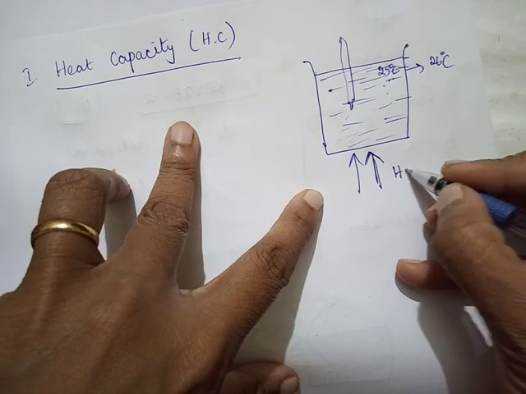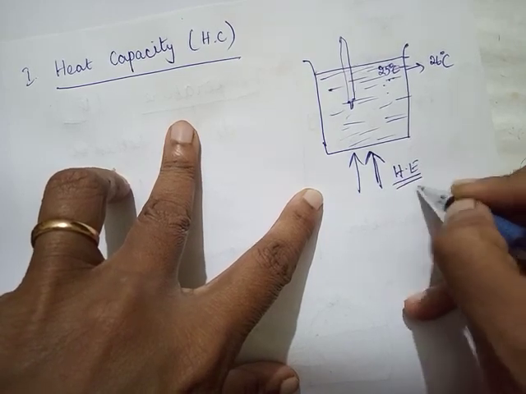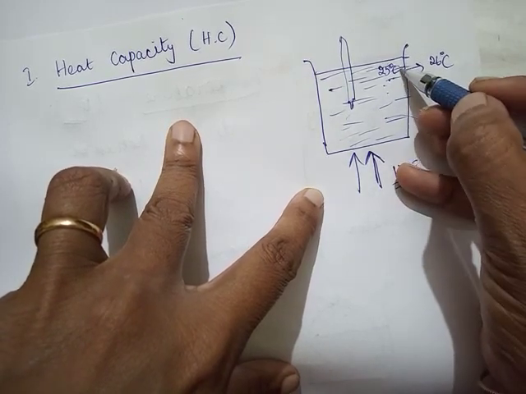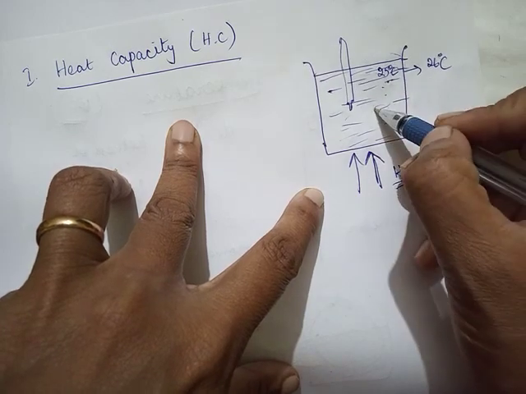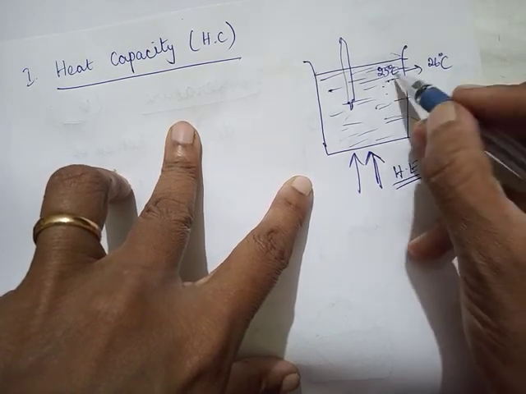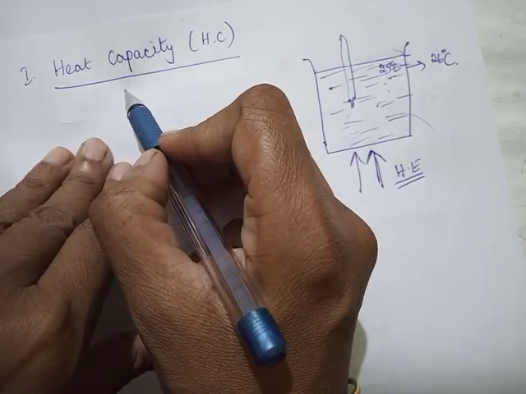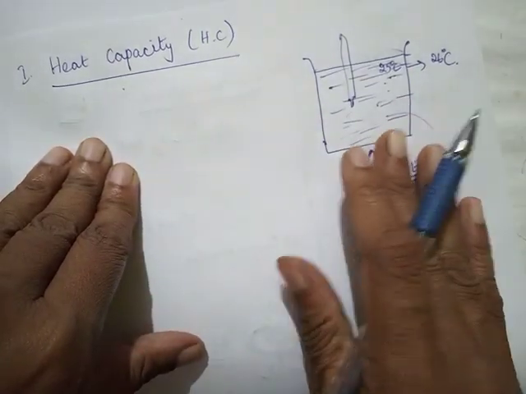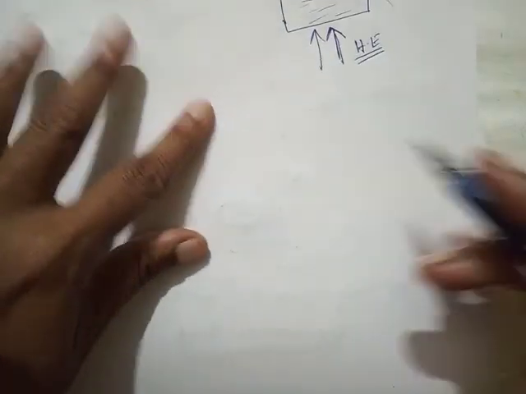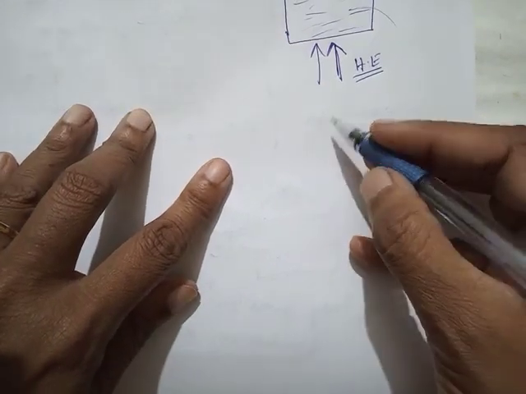So the amount of heat energy that was given to raise the temperature of this much amount of water by 1 degree Celsius is called heat capacity. It need not be water, it can be any substance.